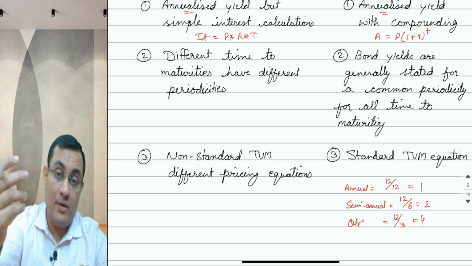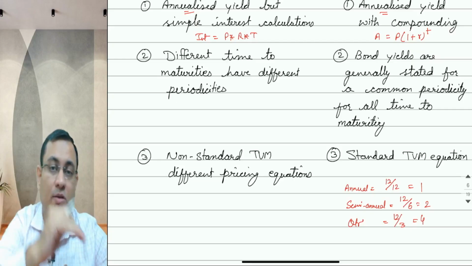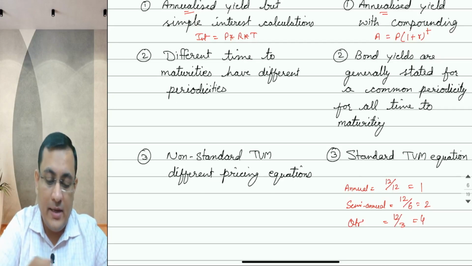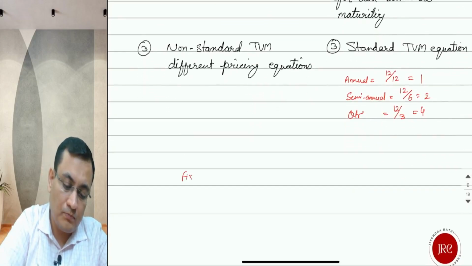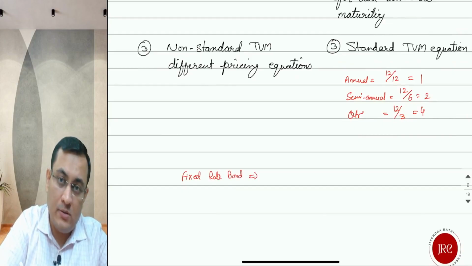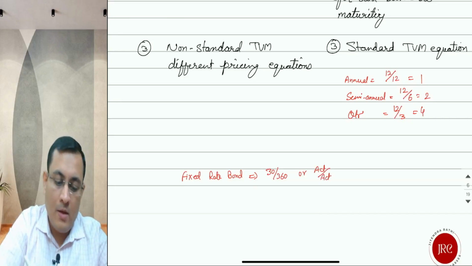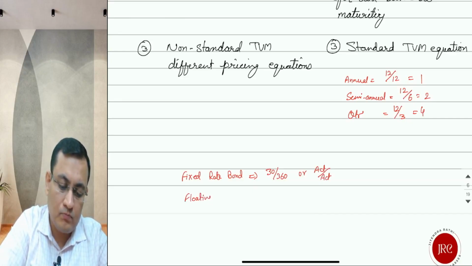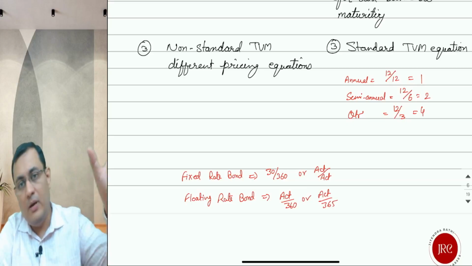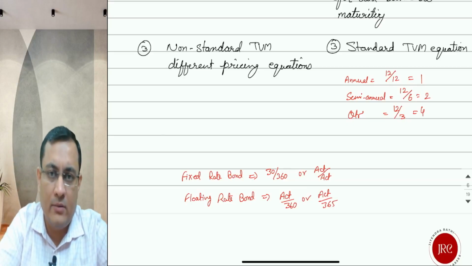And in case of 360, now this is a second problem, whether we should use 360 or 365. In case of fixed rate bonds, we were using street convention, that is 30 by 360, or in case of government equivalent yield, it was actual on actual. In case of floating rate bonds, though in practice it is actual on 360 or actual on 365, but in the formula we have used 30 by 360 to simplify the calculation.